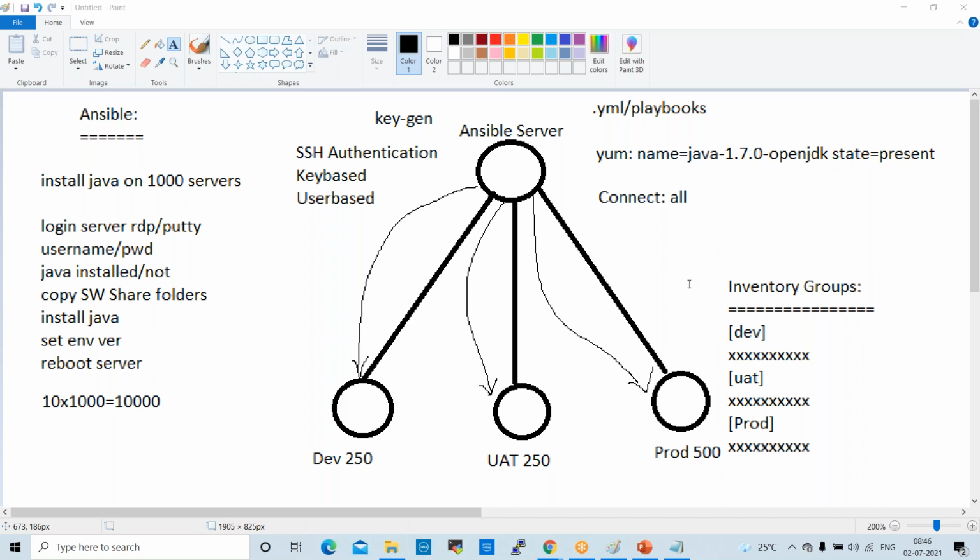So these tools you need to practice: Git, Jenkins, Maven, Nexus. If you have any questions or issues while practicing that flow, you can post in the group this weekend. From Monday, we are going a little bit advanced in Ansible. From Ansible onwards, it is a little bit advanced.